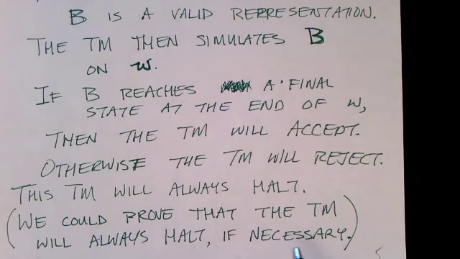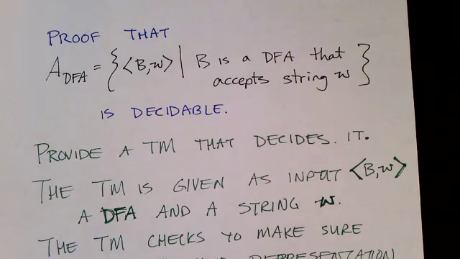But you've worked with deterministic finite state machines and seen how they operate, and so you know that this algorithm for checking a string by a deterministic finite state machine is simple and will always halt. So I don't think we need to go any further to prove that this Turing machine will always halt. It is self-evident, and therefore, since the Turing machine always halts, the language that we're looking at is decidable.